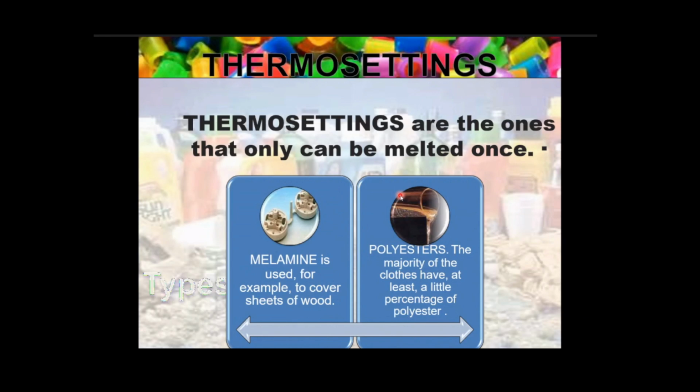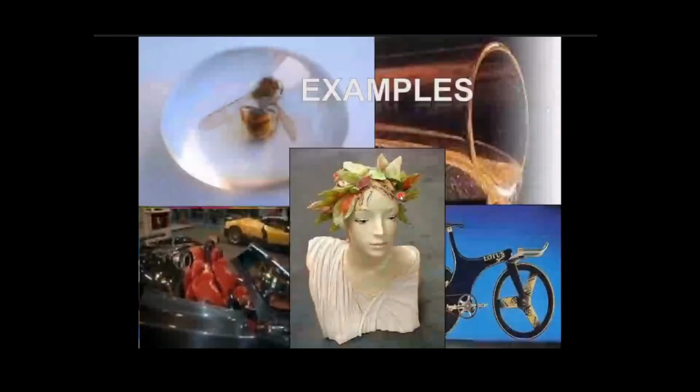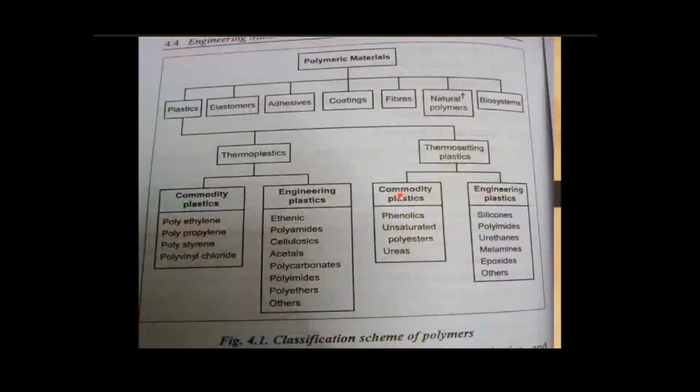Examples of thermosetting plastics are polyesters and melamine. Use-and-throw cups, decorative items, and cycle casings are examples of thermosetting plastics.